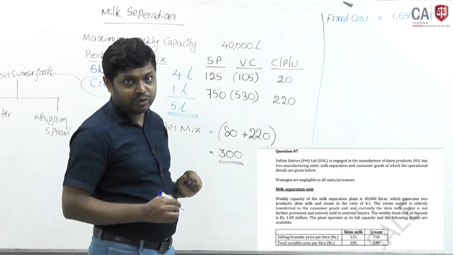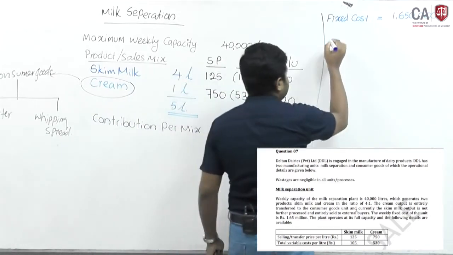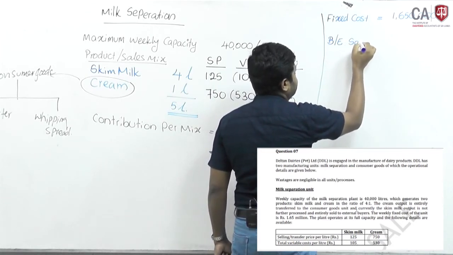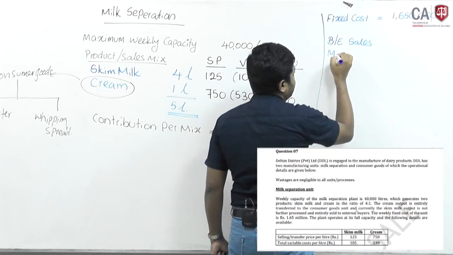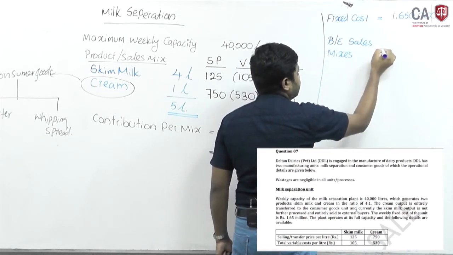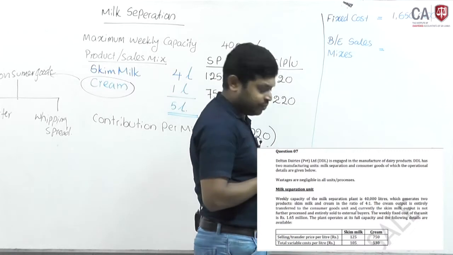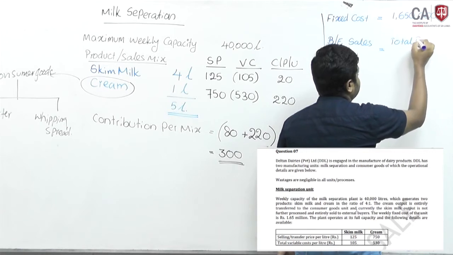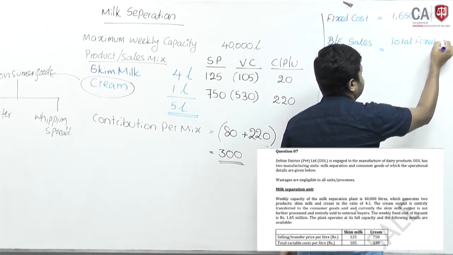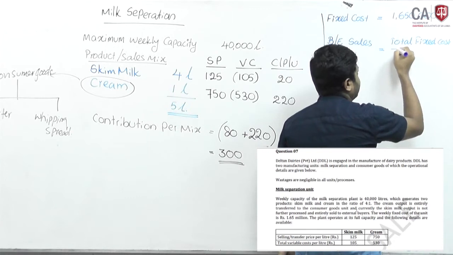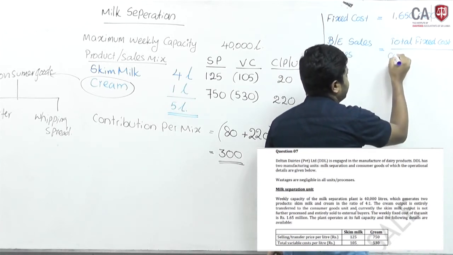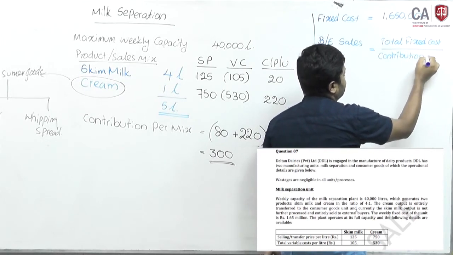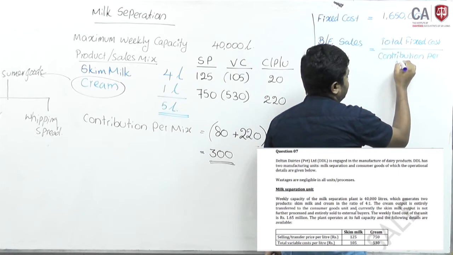First we will look at what is the break-even mix. Break-even sales mixes equals total fixed cost divided by contribution per mix.